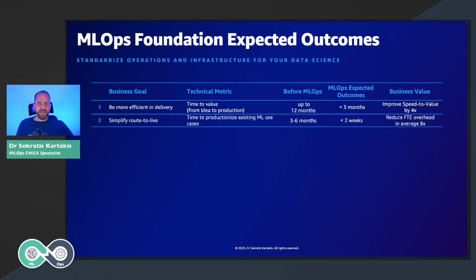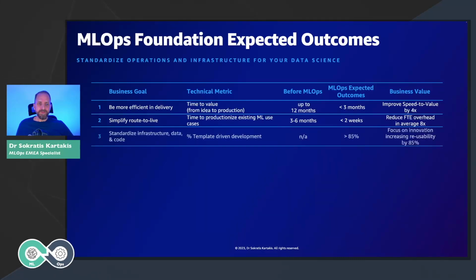The second KPI we set is, let's say that we already have some ML use cases. We have implemented the research phase and we are ready to productionize. How long does it take to move an already existing ML use case into production? Normally, this takes 3 to 6 months for the customers. We will show you how you can do that in less than 2 weeks by, of course, reusing many components.